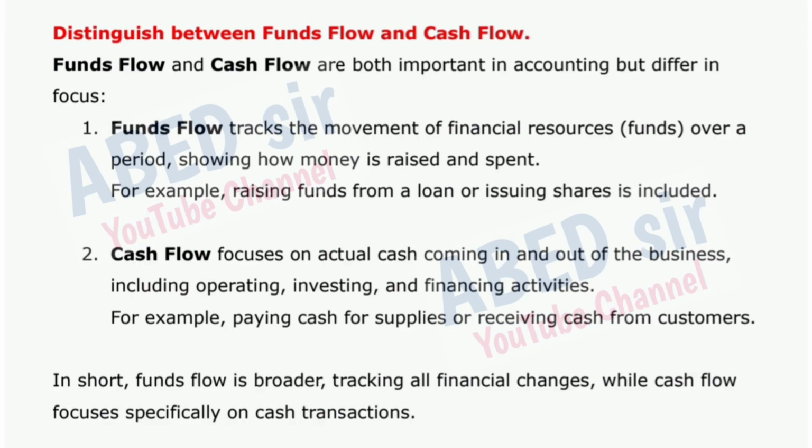Cash flow focuses on actual cash coming in and out of the business, including operating, investing, and financing activities. For example, paying cash for supplies or receiving cash from customers. In short, funds flow is broader, tracking all financial changes, while cash flow focuses specifically on cash transactions.